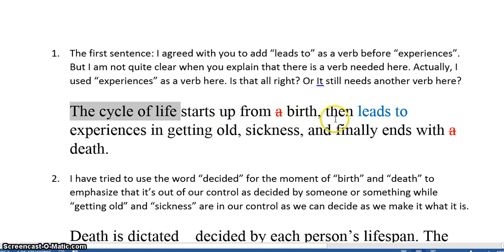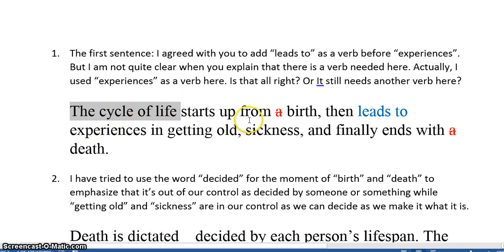Originally, she had said then experiences. So here, as a native speaker, I'm reading experiences as a plural countable noun. So to me, it doesn't look like a verb here, and if it did, it wouldn't match the cycle of life. In the cycle of life, we experience getting old, sickness, and death. Okay? But the cycle of life, the subject, is not having the experience. Therefore, as a verb, this doesn't match.